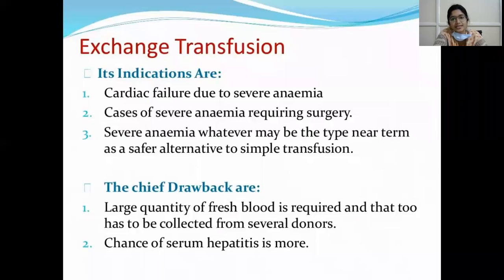So what are the indications? Cardiac failure due to severe anemia, and cases of severe anemia requiring surgery. Severe anemia, whatever may be the type, near term, as a safer alternative to simple transfusion. In any case where we expect cardiac overload because of blood transfusion, we transfuse around 350 ml of blood. So we are giving 350 ml of fluid, and the workload on the heart is increased.